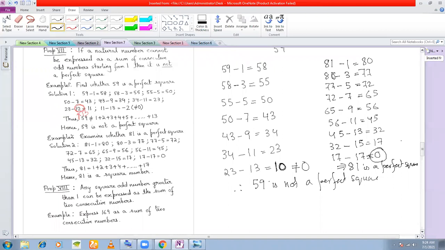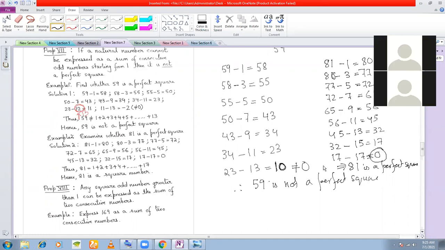So prime factorization you will only do when you are sure that this number can be prime factorized. If you see a 2, 3, 7, or 8 at the last digit, you will say it is not. I will not prime factor it because I know this is not a square number. Clear?